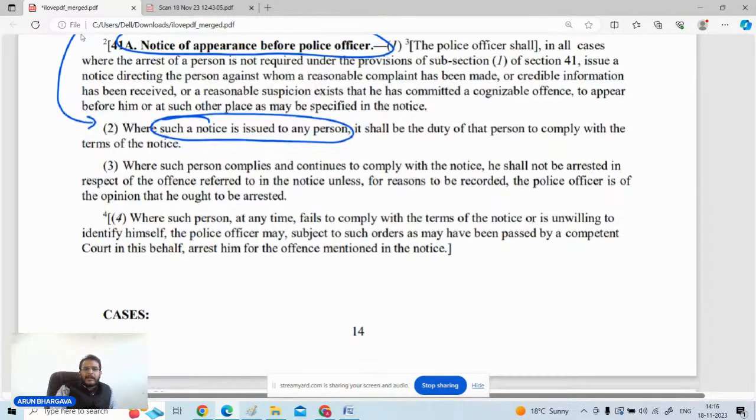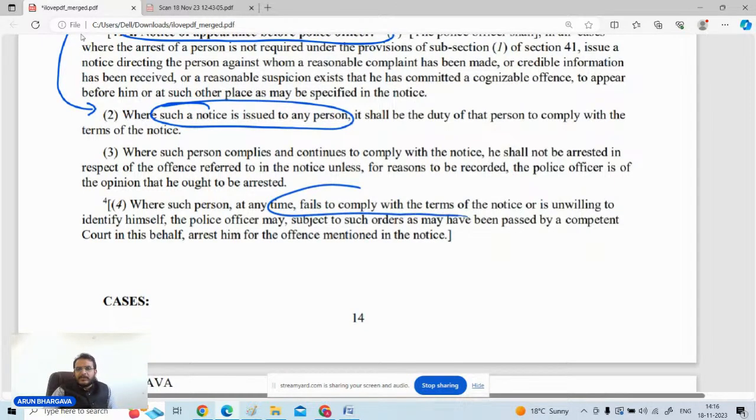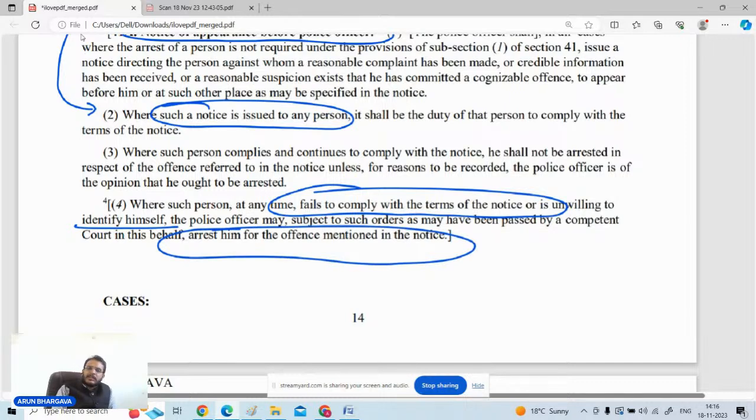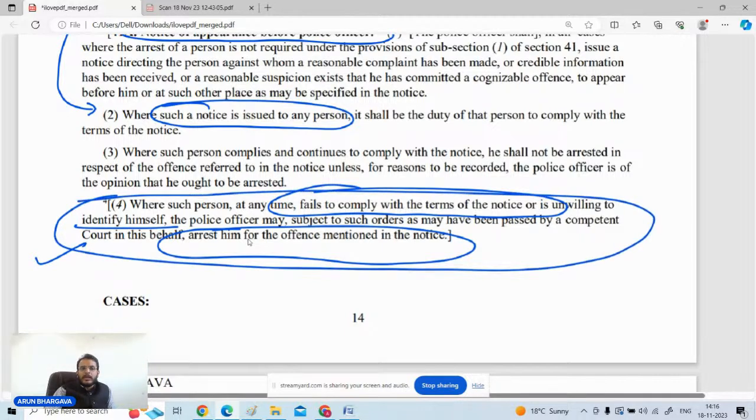But the moment he fails to comply with the terms of the notice, or he is unwilling to identify himself, then in such case the authorities can go for the arrest of such person. ठीक है, तो कभी कभी यहाँ से DGS पे सवाल आया है पहले. From this particular point there is a question in DGS that when a person against whom the notice of appearance is issued can be arrested.